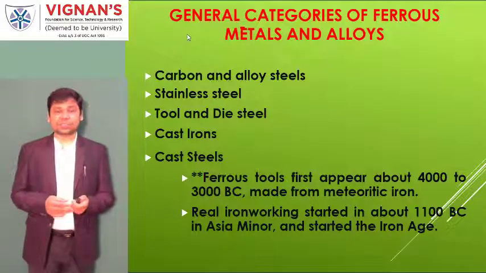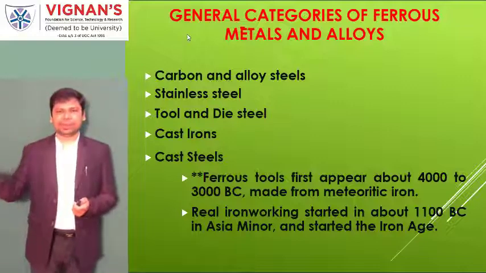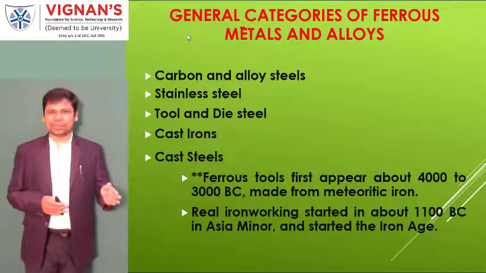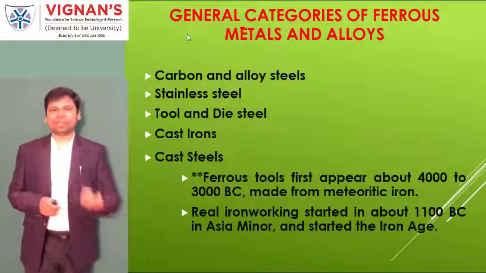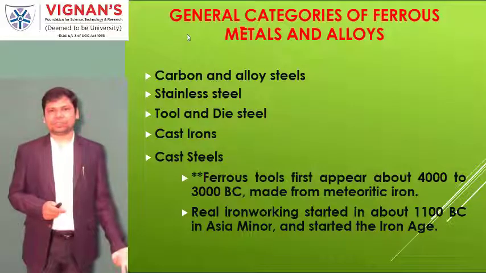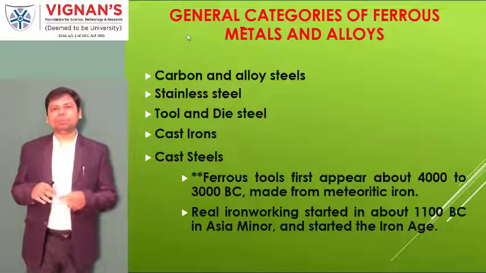That is why historians, when giving names to time periods, called it the Iron Age. For human survival, the first period is called the Rock Age, the next is the Bronze Age, and the third is the Iron Age. Age means a group of years in which people used these materials.